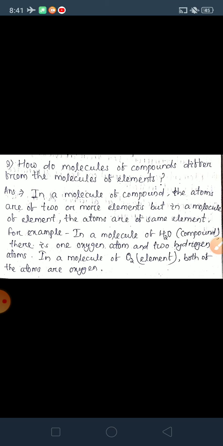Okay, so how will we write? The answer to this question is, in a molecule of a compound the atoms are of 2 or more elements, but in a molecule of an element the atoms are of the same element.